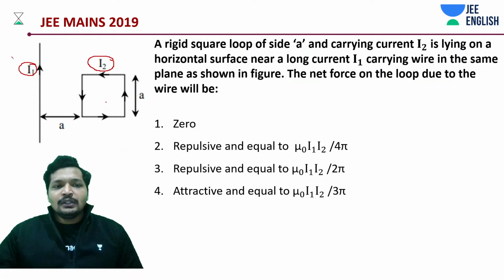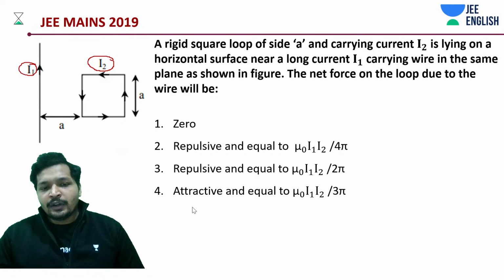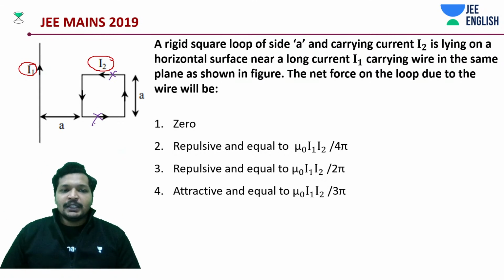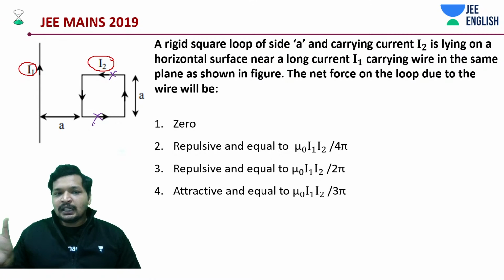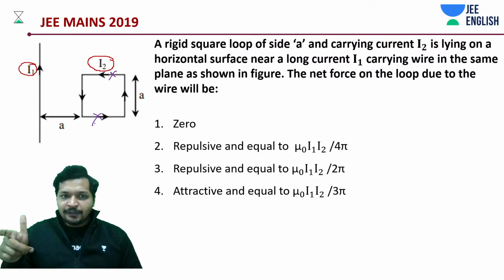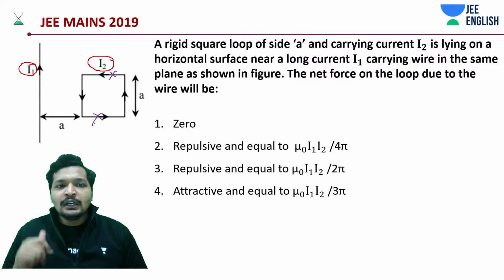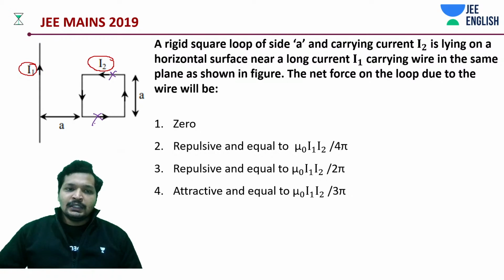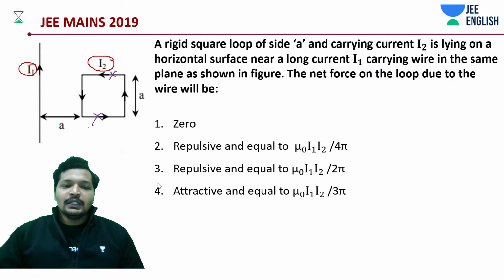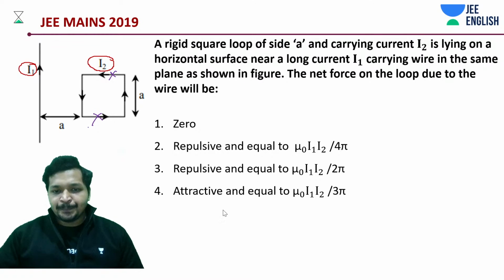That means no effect or no force on these sides, on this side and this side. Only this side remains. If you are thinking about it directionally, this is how the field is going to be. Inside field, then what do we have? We have current in this direction. For this one, I am specifically discussing this one.